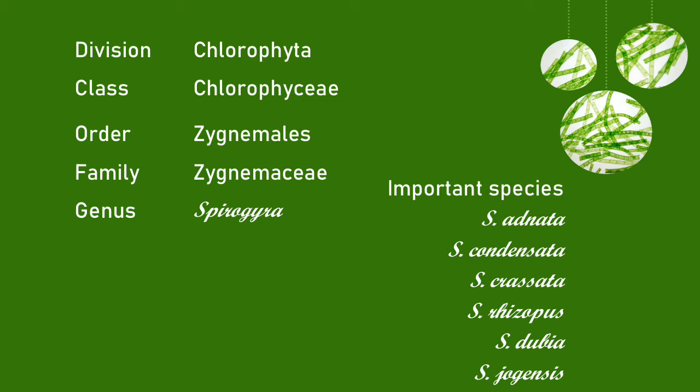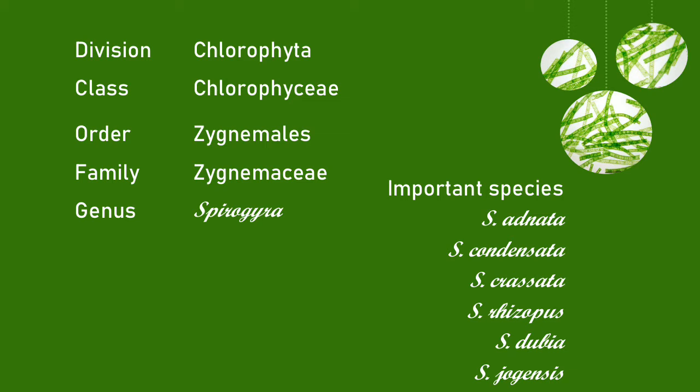Now, in certain systems of classification, this order is also recognized as order Conjugales, as we will be seeing in the future slides. Conjugales is named so because it follows the sexual mode of reproduction called conjugation. So the order is called Zygnemales under the Smith classification. Family is Zygnemaceae and the genus is Spirogyra.